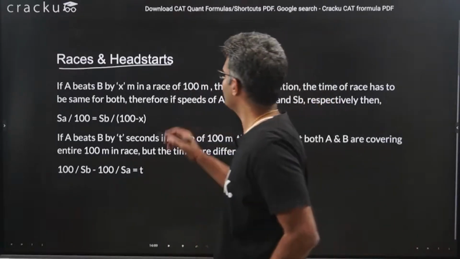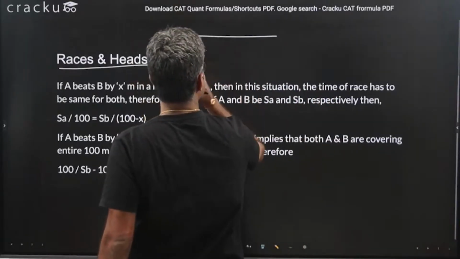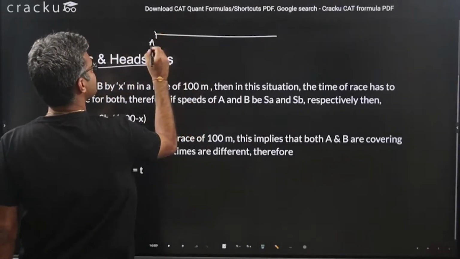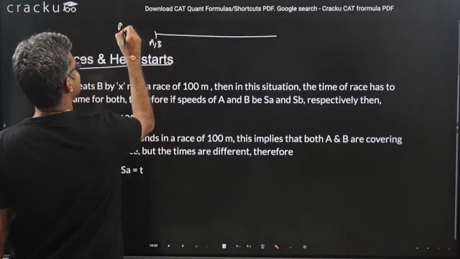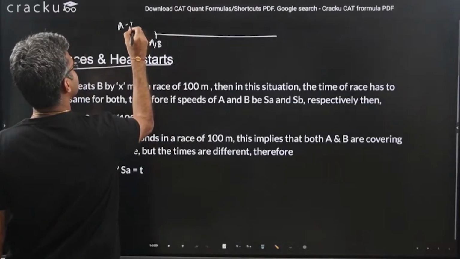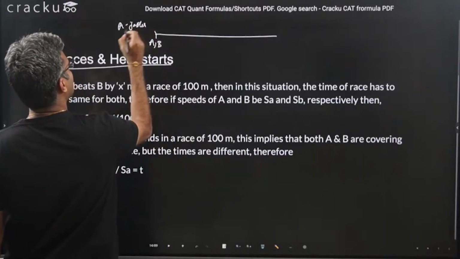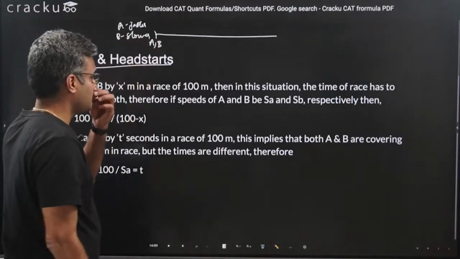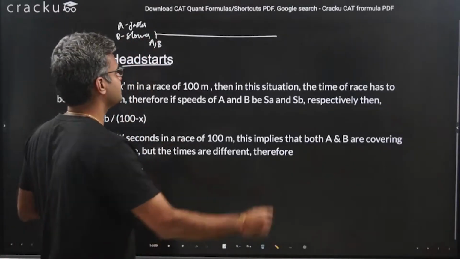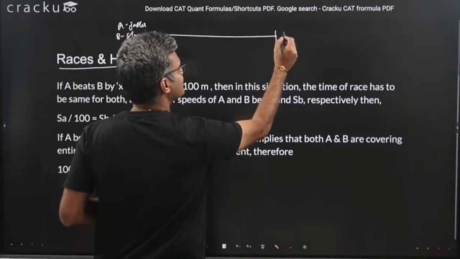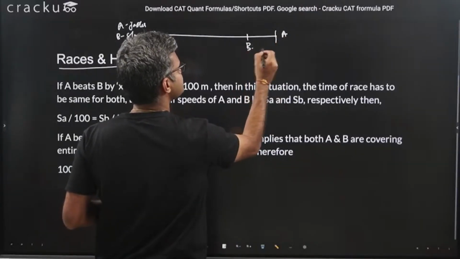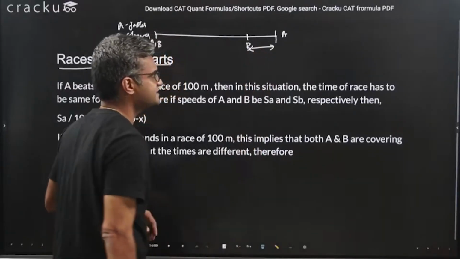Suppose there is a race like this, and suppose there is one guy who is much faster, and there is say A and B. Suppose A is faster and B is slower. So what happens to the race? If both of them are running the race, A will finish the race faster. A will come over here and B will be over here. So this is by how much A wins the race.